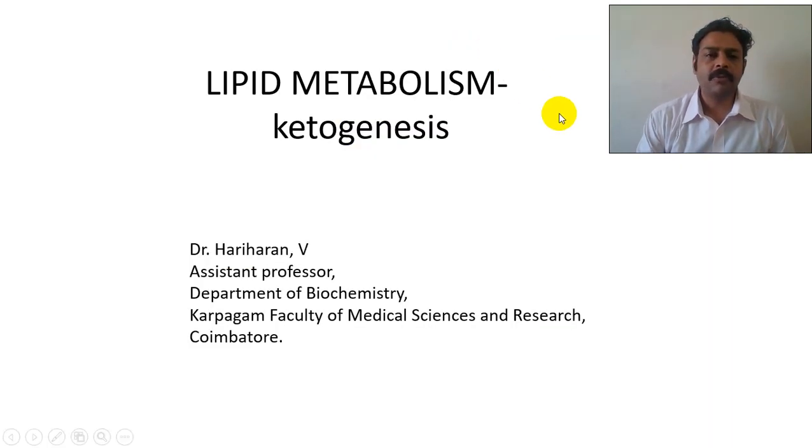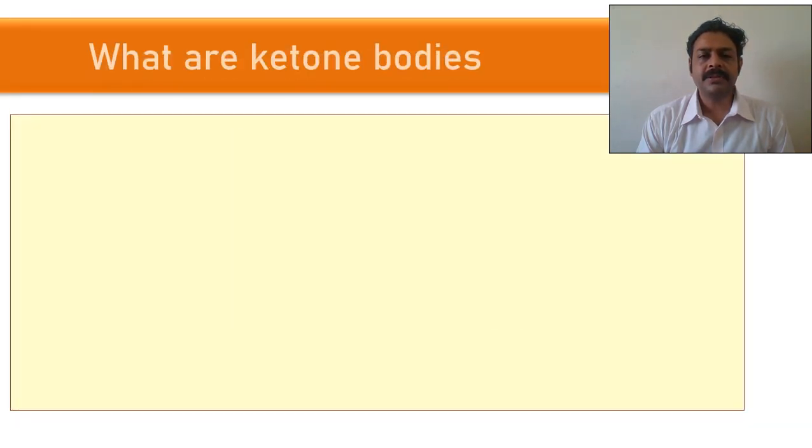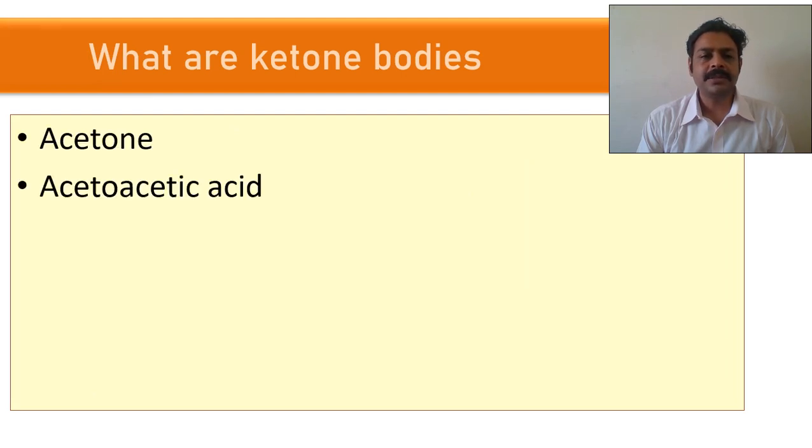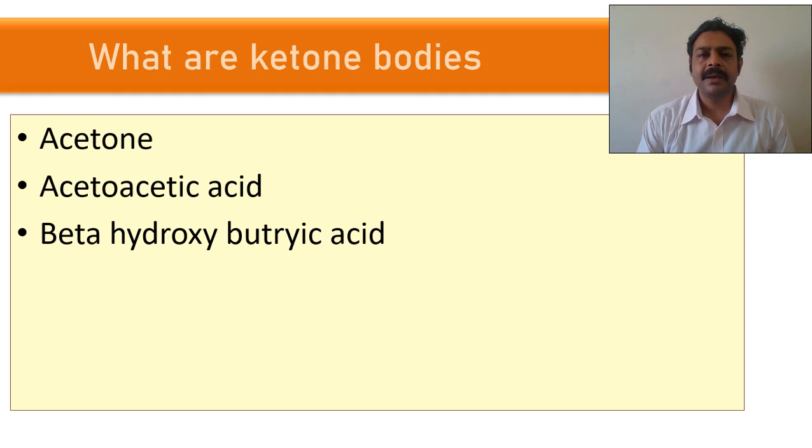So we will come to the fourth part of this lecture, ketogenesis. What are the ketone bodies we have to know? Acetone, acetoacetate, and beta hydroxybutyrate. Actually, it is an old name. It is not a ketone, but the name has still stuck. The primary one is acetoacetic acid, and the secondary ones are acetone and beta hydroxybutyrate, because both are produced from acetoacetic acid.